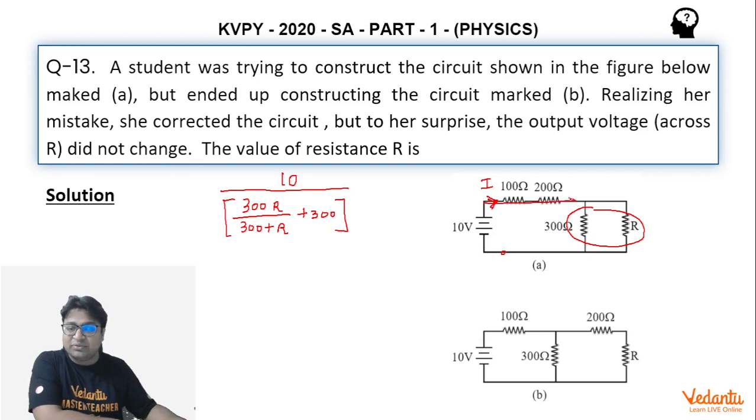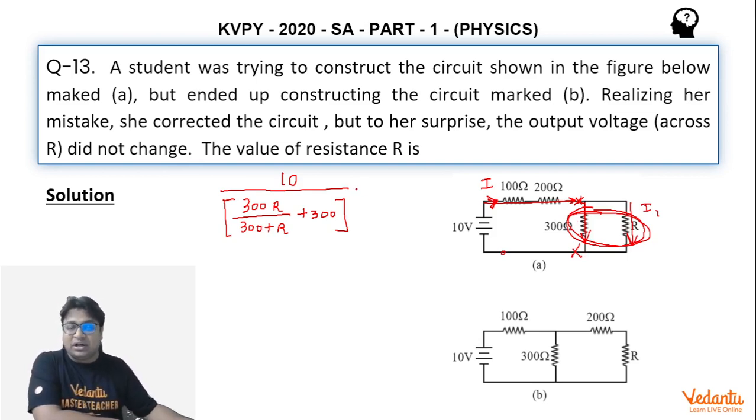Now this current will get divided into these two branches. If we actually calculate I1 and then multiply I1 with R, that will give us the potential difference across R. So that is one way of doing that. Or the other way is that we simply multiply this I with the equivalent value of these two, because that will give me the potential difference between these 2 points, and that is what I need to find, because the potential difference between these 2 points will be the same as the potential difference across R, and that will also be the same as the potential difference across the 300 ohm resistance.